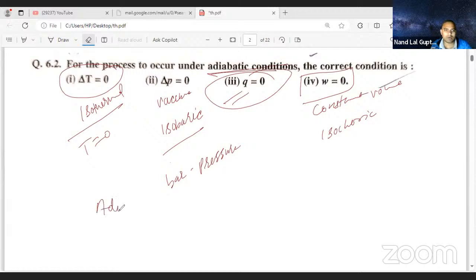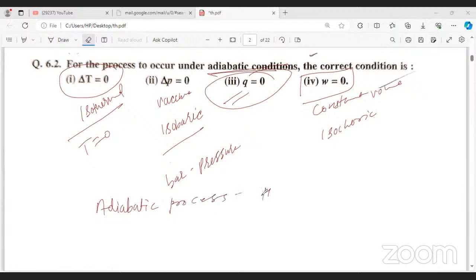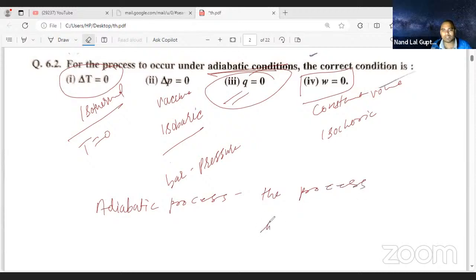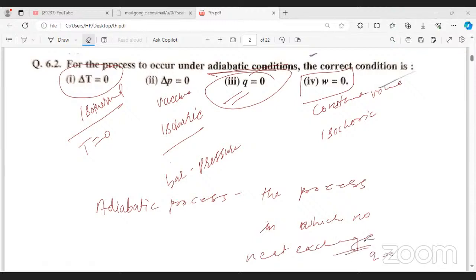If you are talking about adiabatic process, what is the adiabatic process? If I will tell you, that is the process in which what will be there? In which no heat exchange, no heat exchange. That you keep in mind. Heat should be 0. Q is equal to 0. Okay, so this is what. What will be the next one?